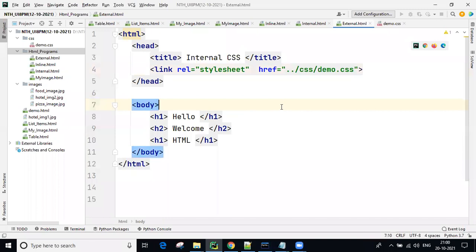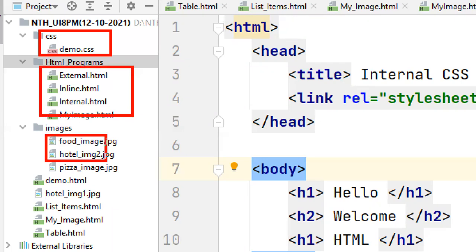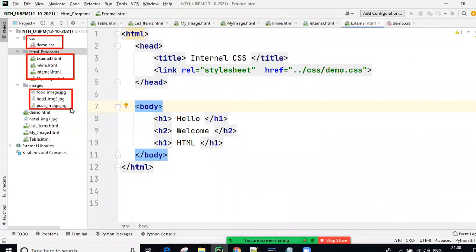Remember, guys, from now onwards, if you are creating n number of CSS files, we maintain all CSS here, all HTMLs here, all images here, separately. Then we can easily read and easily identify the files. We are not mixing everything together, simply reducing the complexity. That's it.